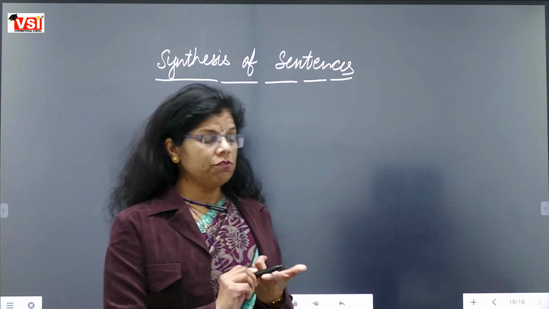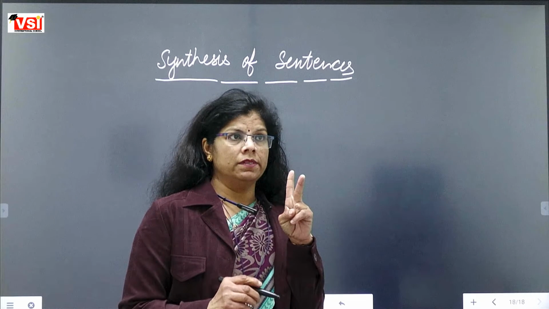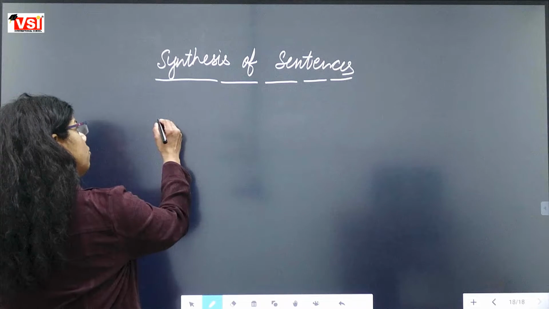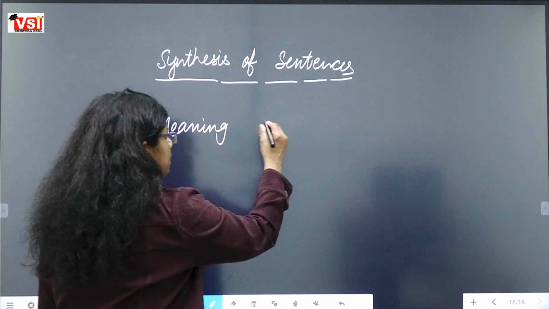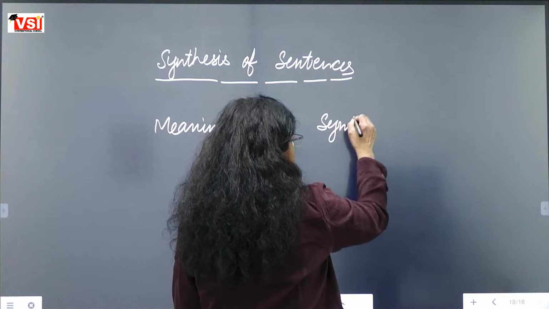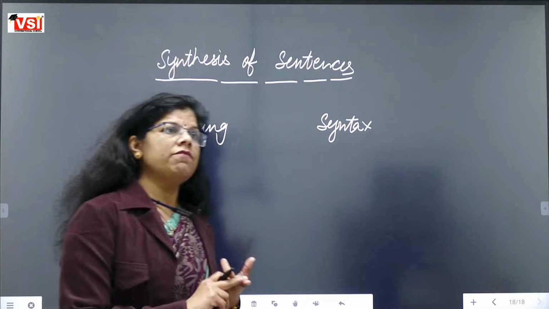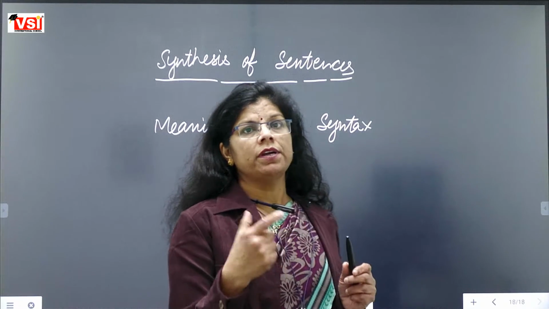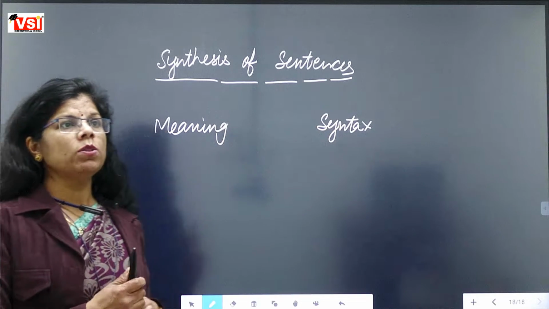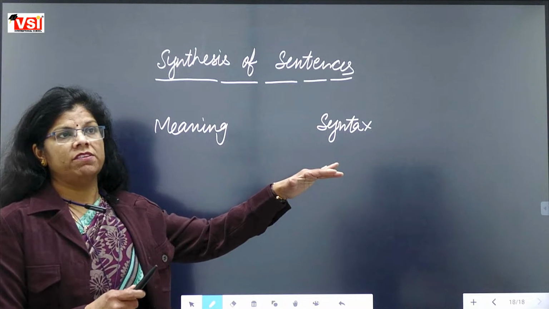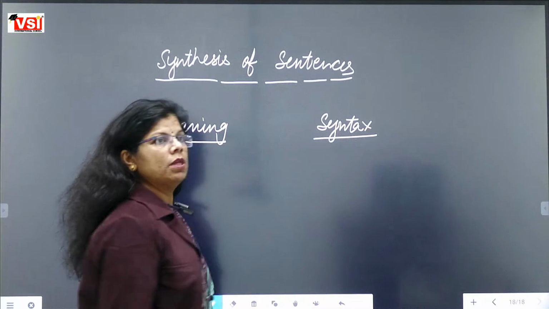First thing you should know is that the sentences are divided on two bases. First is meaning and second is syntax. When we divide the sentences into different kinds, that is, what kind of sentence we are having, then sentences are always divided on these two bases. First on the basis of meaning, second on the basis of syntax.